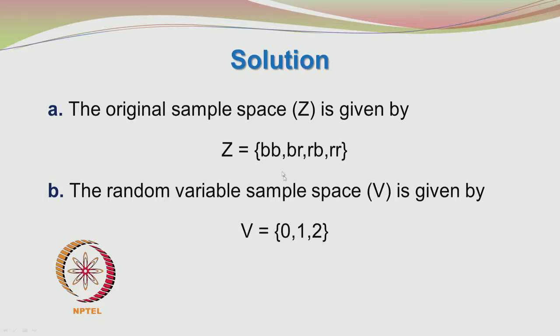So, these are the possible outcomes expressed in the form of the random variable, which takes the values of 0, 1 and 2. The original sample space which had 4 entities was reduced to only 3 entities in the random variable space.